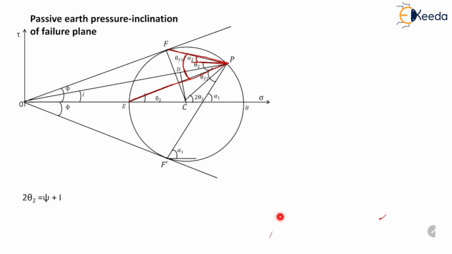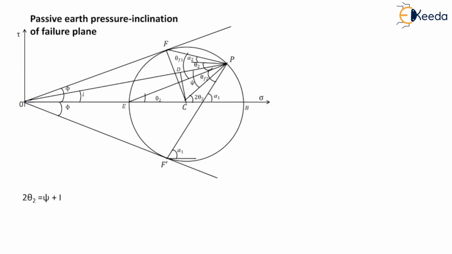Now the second failure plane is PF dash, and it makes an angle of alpha 1 with the horizontal, and it also makes an angle of theta F2 with the minor principal plane EP. So we are supposed to derive the expressions for alpha 1 and alpha 2, which are the angles of inclination of failure planes with the horizontal.